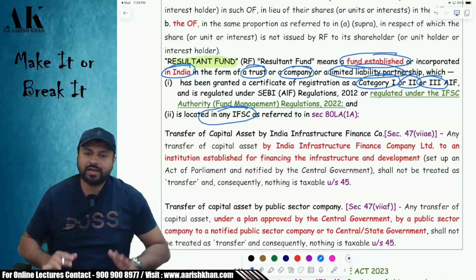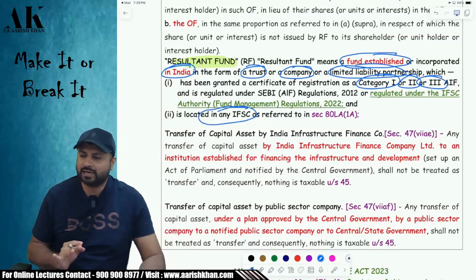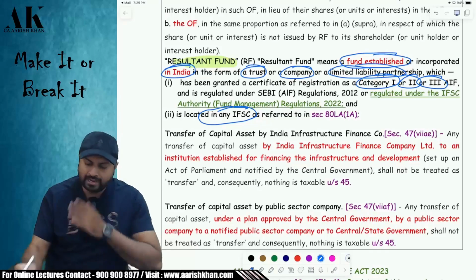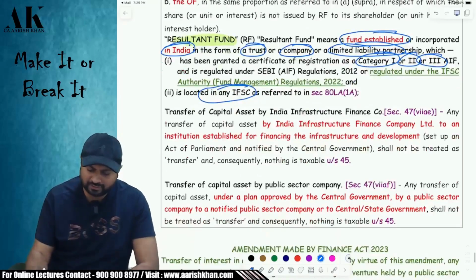So moral of the story, we want to close down the foreign funds and we want to bring their money to what? To India, and in India also specifically where? Please tell me. In the IFSC location. Not in the entire India. Last 1 or 2 points which I would like to address over here before we move ahead with the next point.